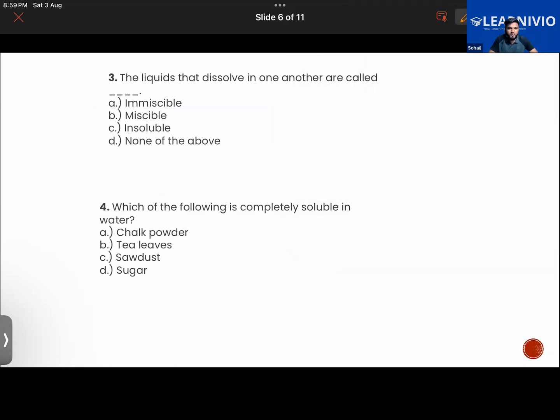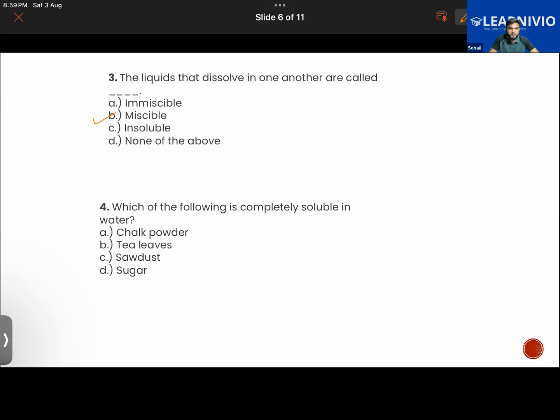The liquids that dissolve in one another are called dash. Dissolve. Yes. So what do we call that? Read the question once again. They dissolve into one another. Sir, is it miscible? It is miscible. Very good. So that is called miscible liquids, that mix well into each other.